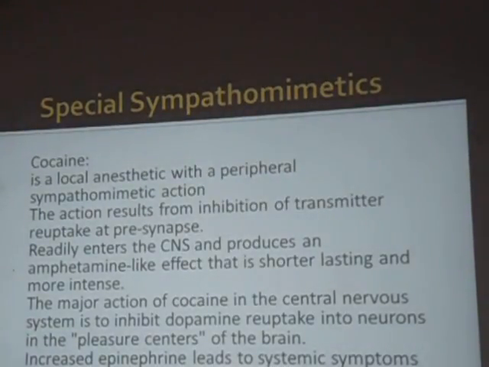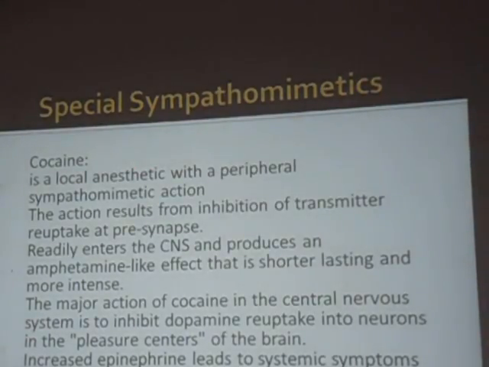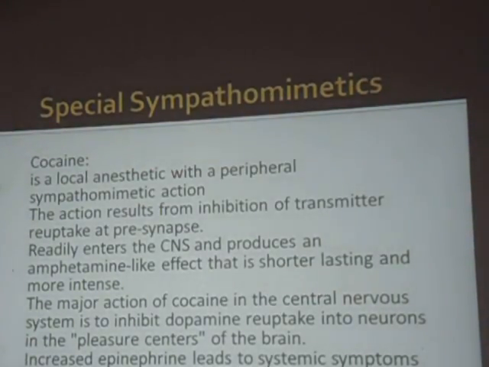So cocaine, an important point about this is it is a local anesthetic with peripheral sympathomimetic action. We just remember the previous slide where we showed that cocaine and tricyclic antidepressants are blocking this. Where were they blocking? The norepinephrine reuptake step.